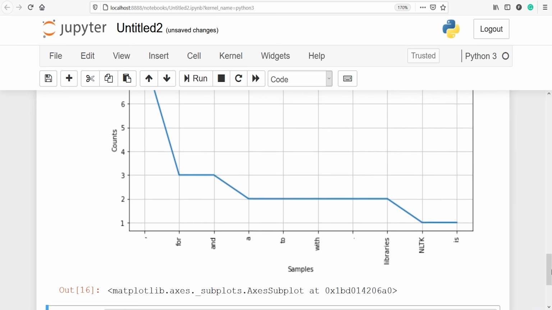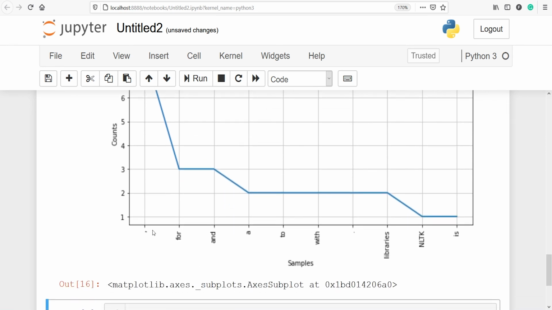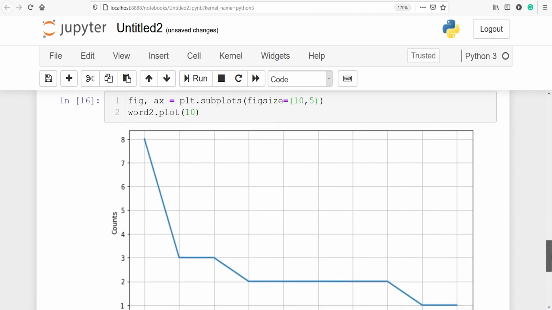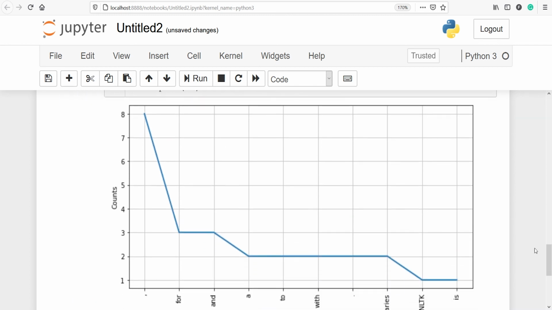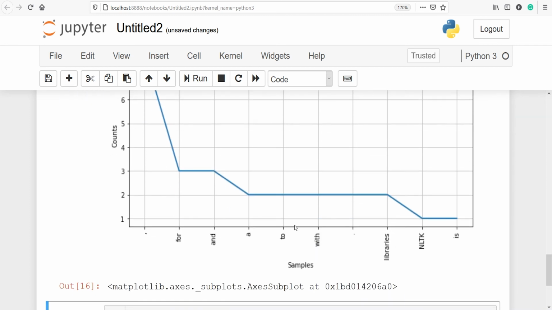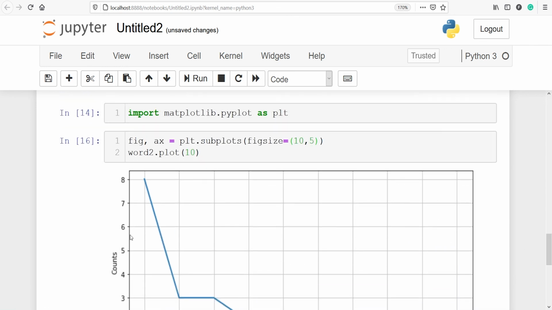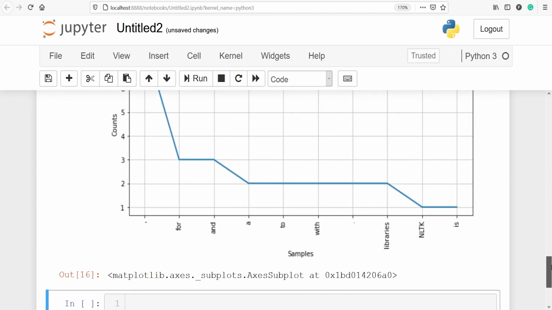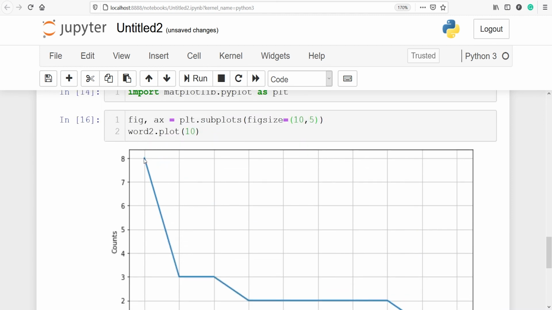Here you can see comma is repeating 8 times, so we got 8 here. On the x-axis we have the words, and on the y-axis we have the counts, that is the frequency, how many times that word is repeating. Comma is repeating 8 times, that's why we see the line here at 8.